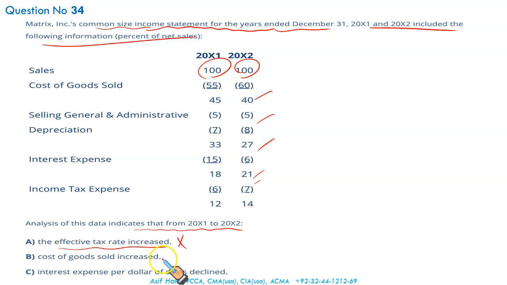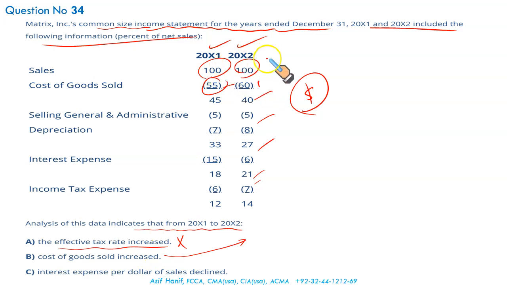Cost of goods sold has increased from 55 to 60. This has gone up in percentage, but we cannot say in absolute dollar terms, because the common size income statement is given in percentage, so we cannot reach any conclusion based upon absolute dollar amounts. Cost of goods sold percentage might have gone up, but who knows what the actual numbers behind these were, because these are all comparative numbers. We can't say that.